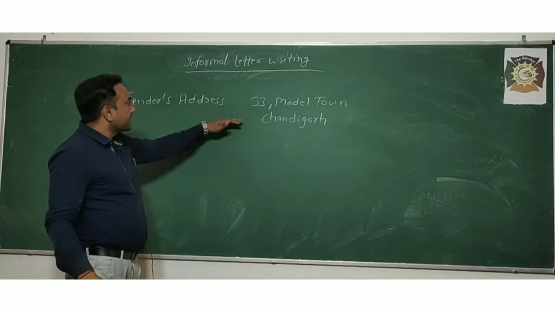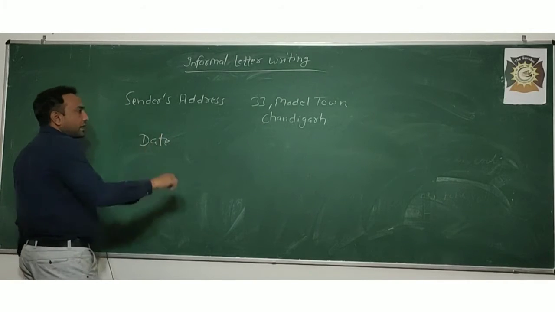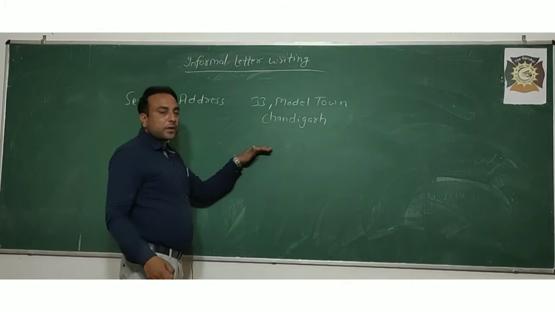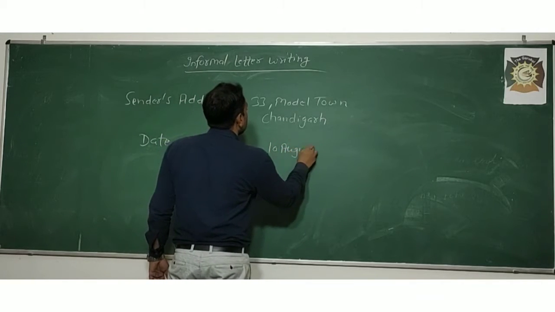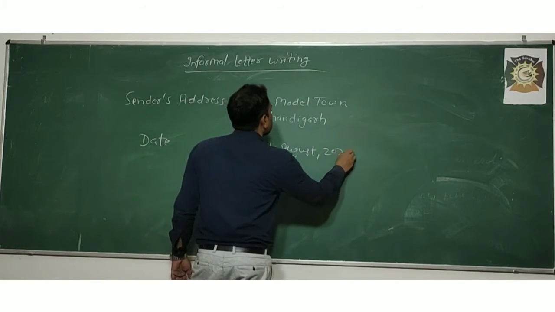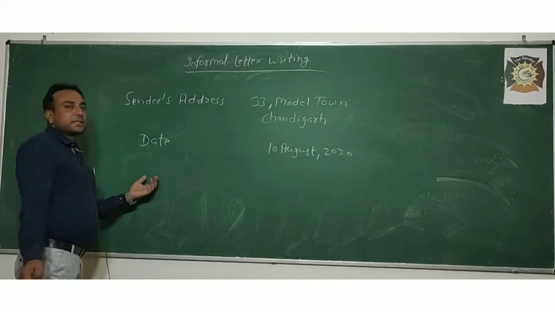After that, you have to write the date. Keep one line and write the date like 10 August 2020. After that comes the receiver's address.